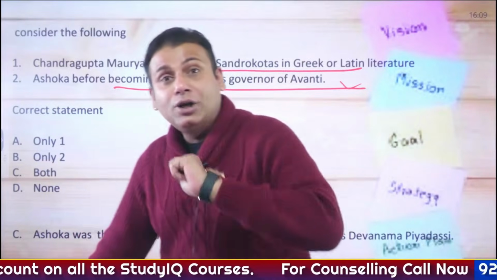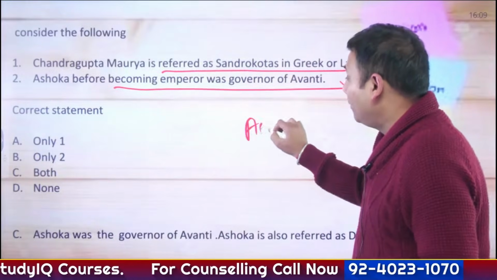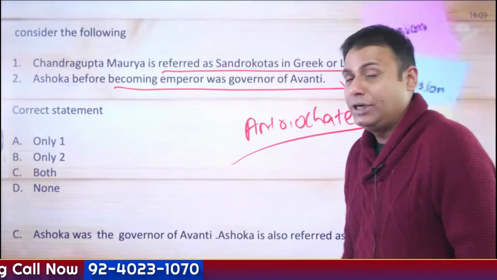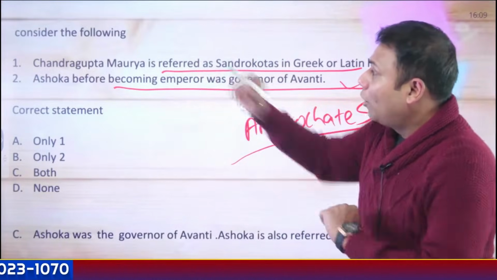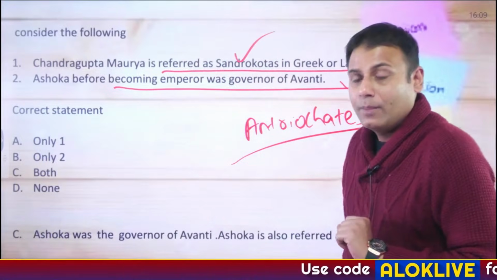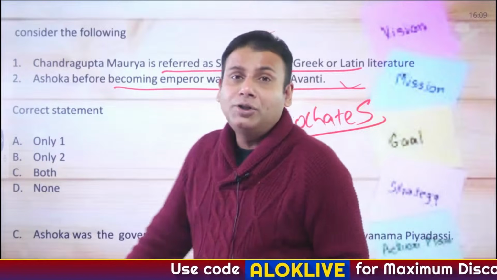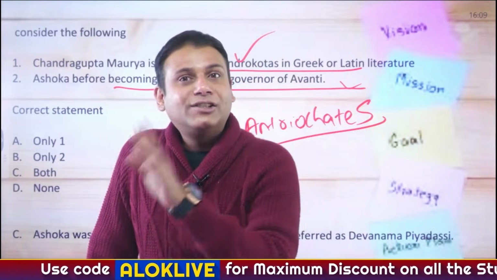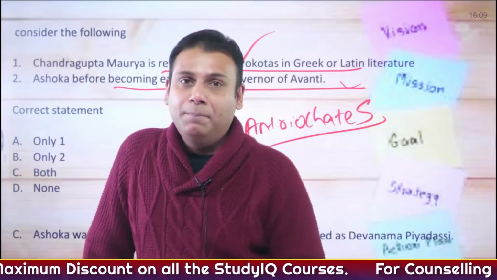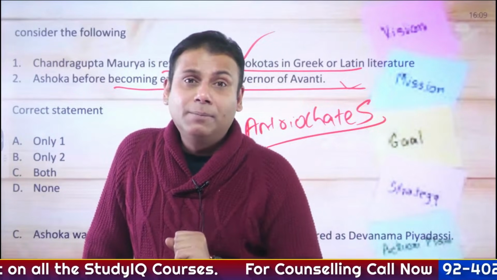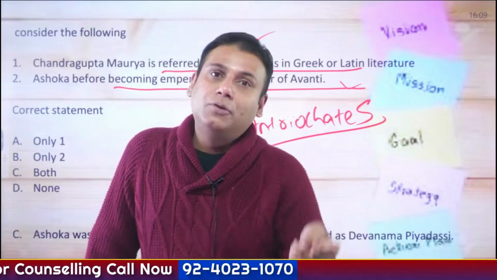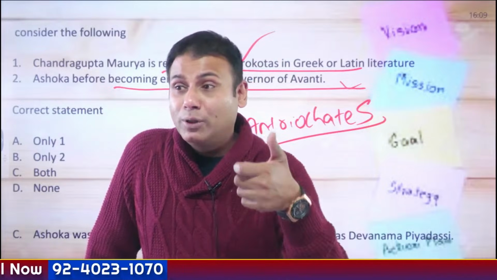Similarly, Bindusara, Ashoka's father, was referred to as Amitraghata, and in Greek and Latin literature, he was referred to as Amitrochates. Chandragupta Maurya was referred to as Sandrokottos or Androkottos. Apart from this, there could be a question in the examination: these rulers accepted which religion during the later stages of their life? Chandragupta Maurya accepted Jainism. Bindusara accepted the Ajivika sect. And Ashoka embraced Buddhism. So you can expect questions from here.